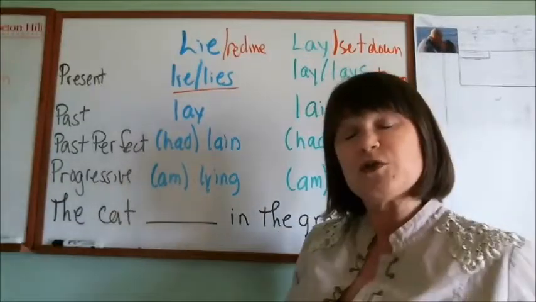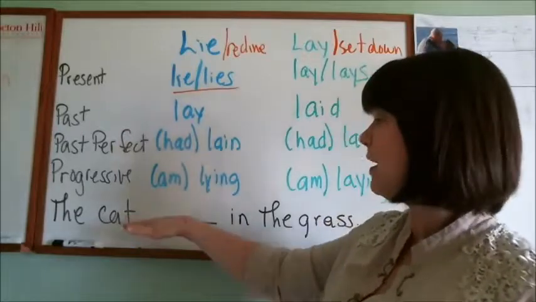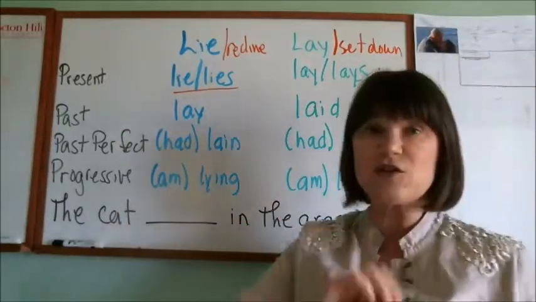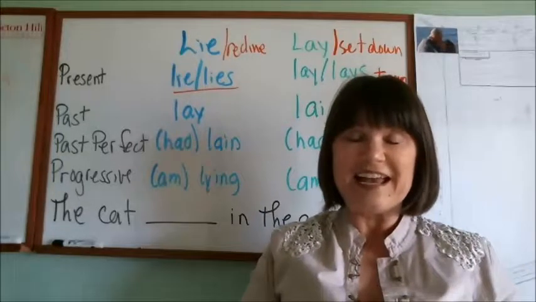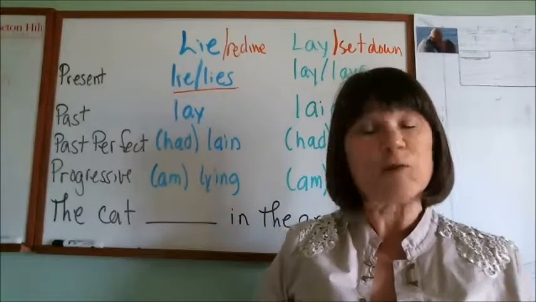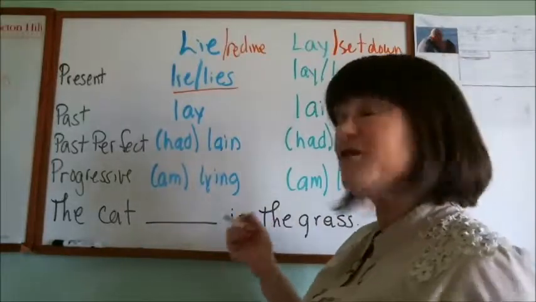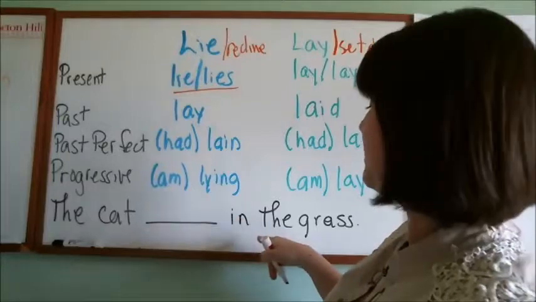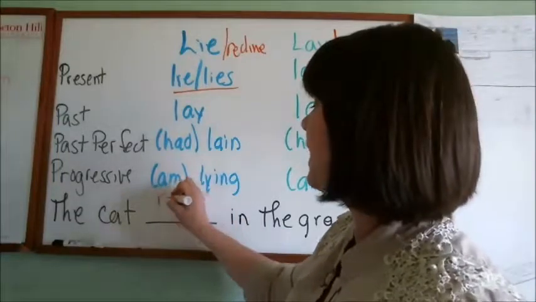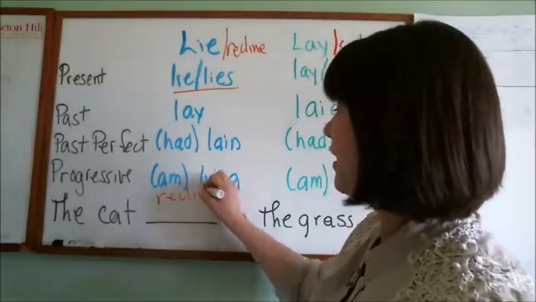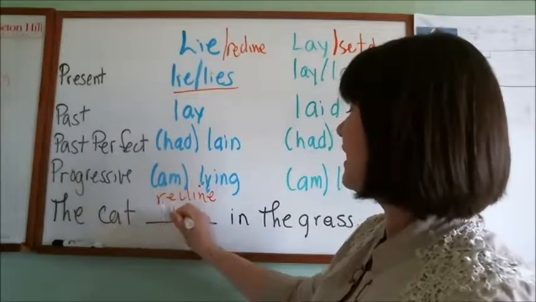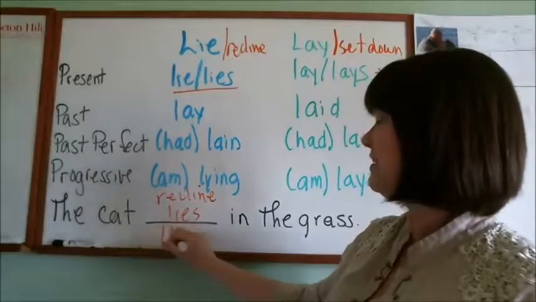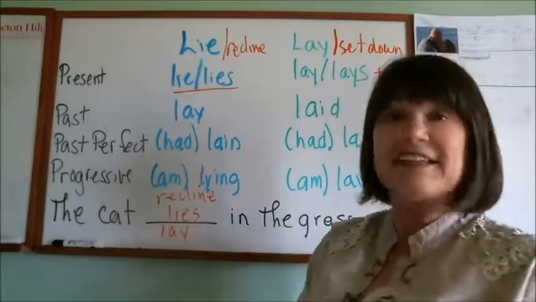Before you go on, though, to the exercises below, I'd like you to go ahead and try this. The cat blank in the grass. Go ahead and turn the video off, try it, and then come back. Ready? All right. So it depends, of course, when the time is. The cat reclines or sits down in the grass. Well, clearly the cat is reclining, right? So the cat lies in the grass. If it happened yesterday, the cat lay in the grass. And that's lie and lay.